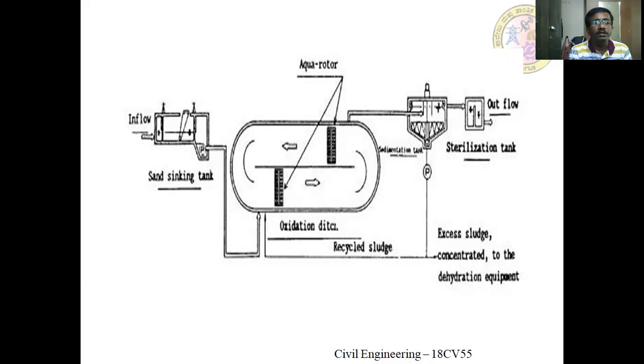After sand sinking and all these things, the wastewater inflow enters into the oval shape oxidation ditch. Here they are placing an aqua rotor. The main purpose of the aqua rotor is to maintain the system in a flow to avoid the settlement of the solids, as well as to supply the oxygen for the degradation of the organic matter present.